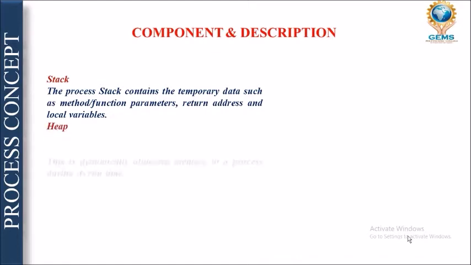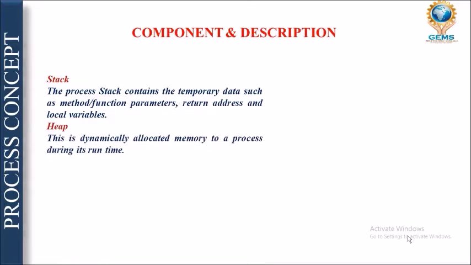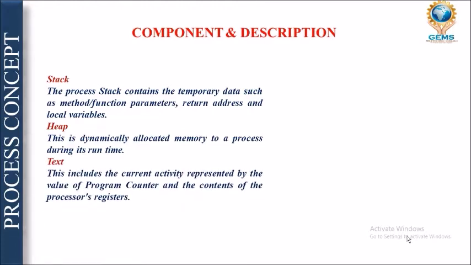What is a heap? Heap is memory dynamically allocated to a process during run time, right? Means the process is given the memory dynamically, not statically. That is known as your heap. What is the text? Text includes the current activity which is represented by the value of the program counter. What is a program counter? Program counter is a special type of register which stores the address of the next instruction to be executed. And moreover, text also contains the content of the process's registers.